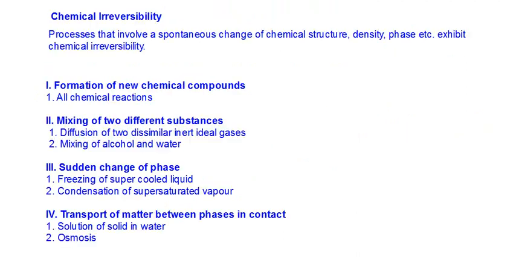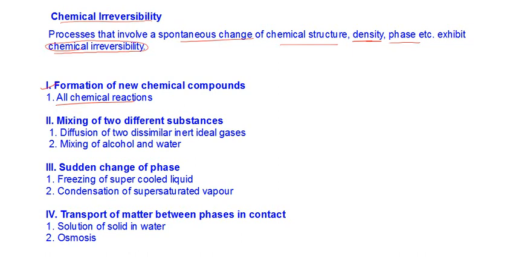Now in a similar manner we can talk about chemical irreversibility. The processes that involve a spontaneous change of chemical structure, that is, chemical structure can be changed, density can be changed, phase can be changed. All these processes show what is known as chemical irreversibility. So we can have some examples. Formation of new chemical compounds. All chemical reactions are an example of chemical irreversibility in the formation of new chemical compounds.